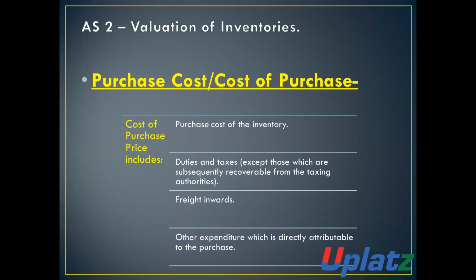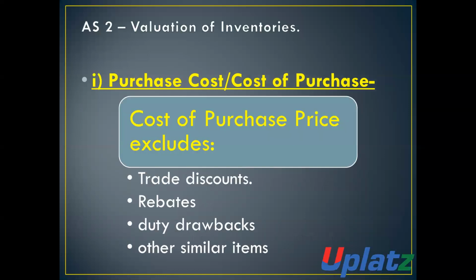That is, the expenses which are directly related to the purchase will also be included in the value of cost of purchase. And in cost of purchase, the following amounts shall be excluded. Number 1, trade discounts. Number 2, rebates. Number 3, duty drawback and other similar items. These items are to be excluded from the cost of purchase.